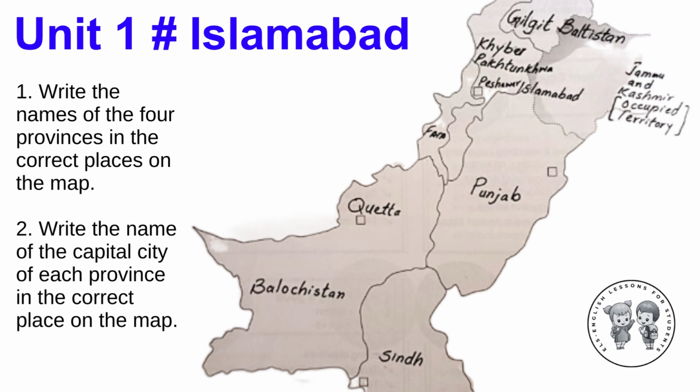Balochistan province and the capital city is Quetta. Islamabad Capital Territory and the capital city is Islamabad. Khyber Pakhtunkhwa province and the capital city is Peshawar. Punjab province and the capital city is Lahore. Sindh province and the capital city is Karachi.